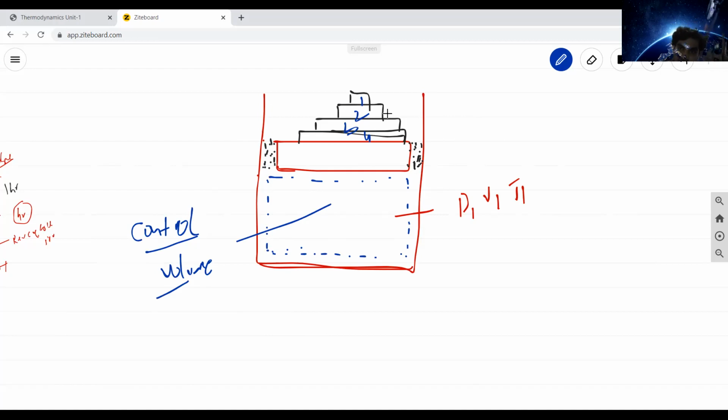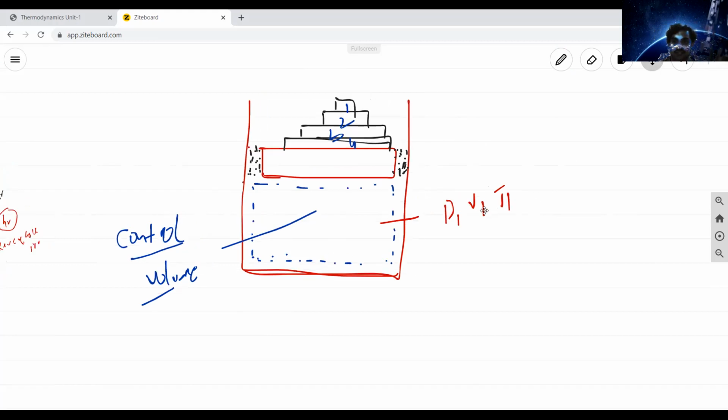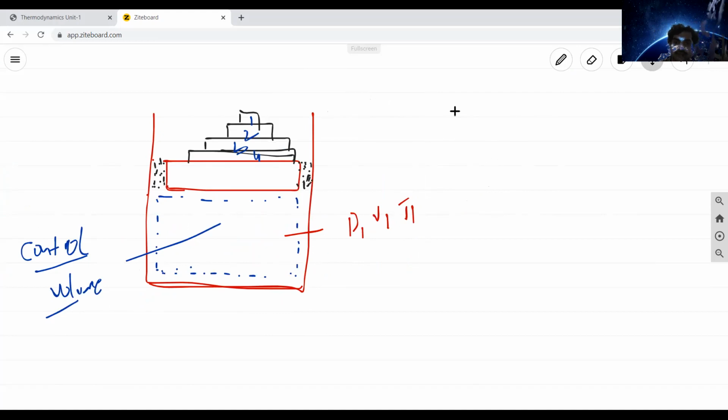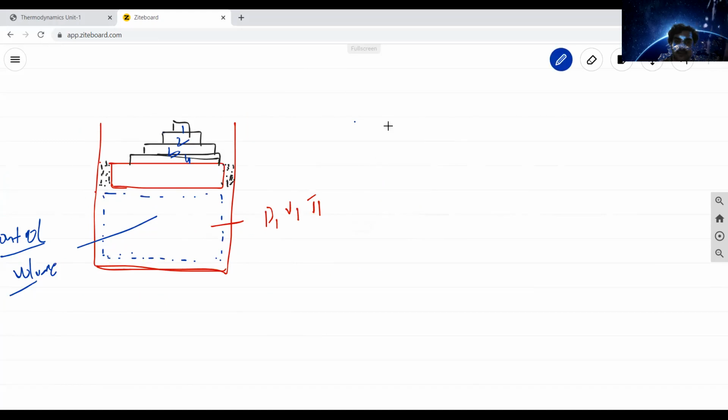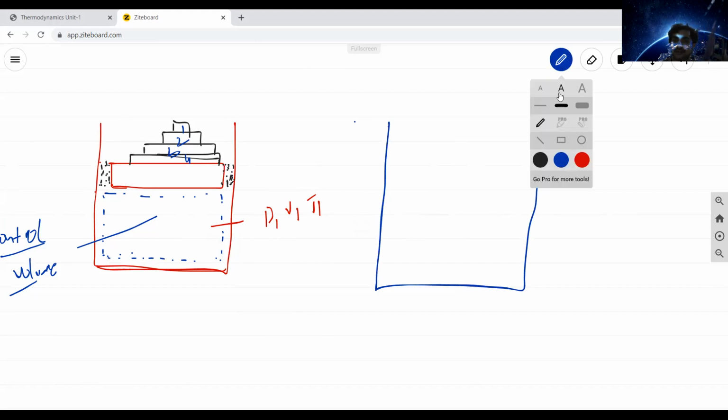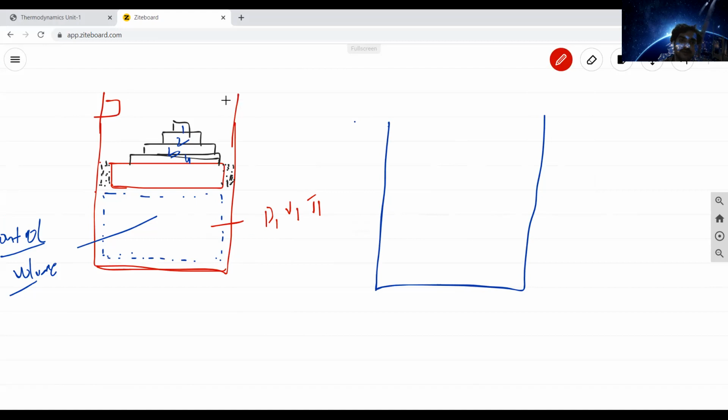See here, if you want to remove all these weights, what will happen here? The entire circuit looks like this. Sorry, one more thing here. See, this is the piston and cylinder arrangement. So here are stops. These two represent stops.